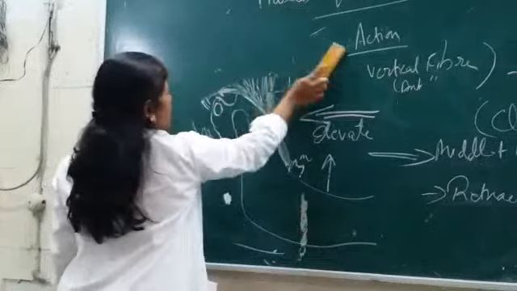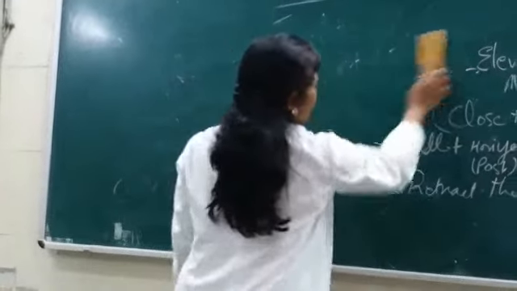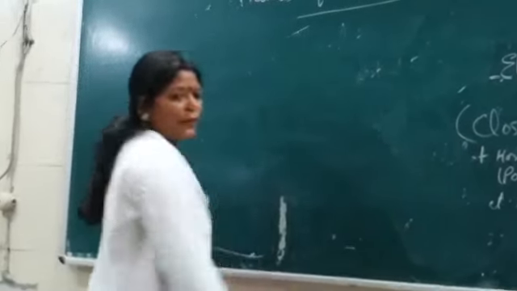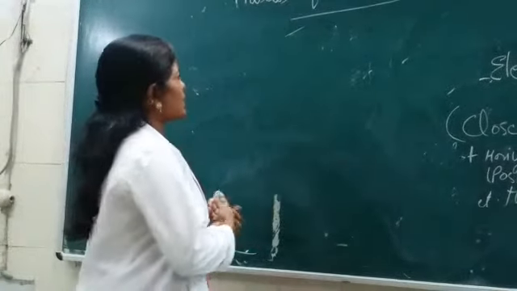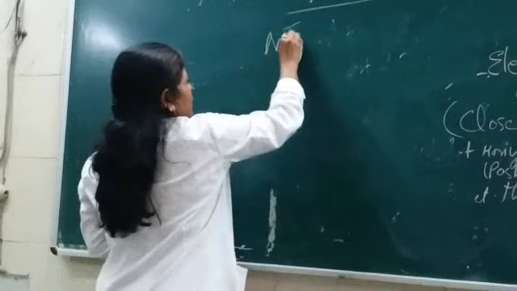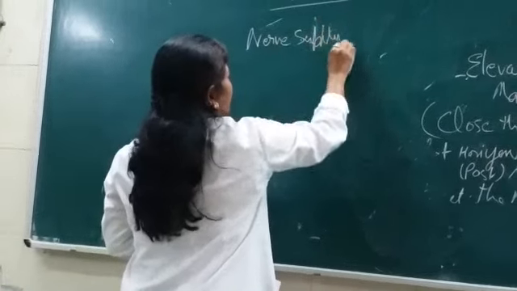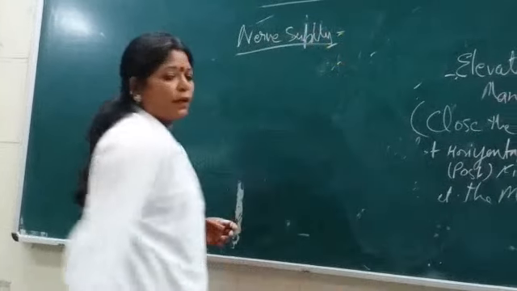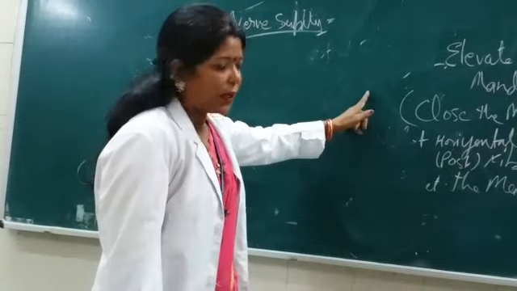Okay. Now what is the nerve supply of this temporalis muscle? It is supplied by which nerve? I have just now told that it is supplied by the mandibular nerve. How?